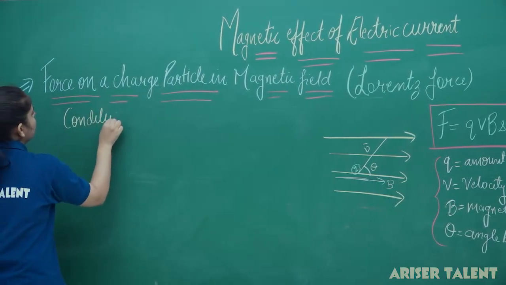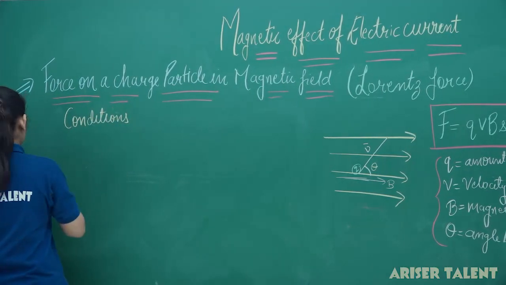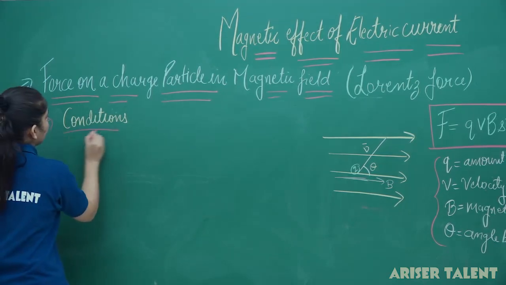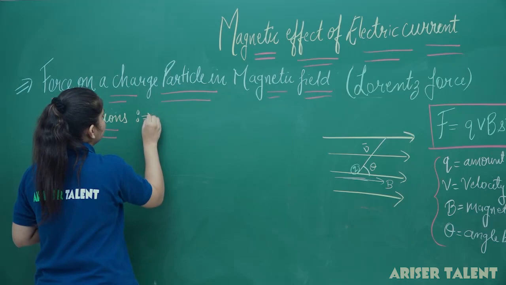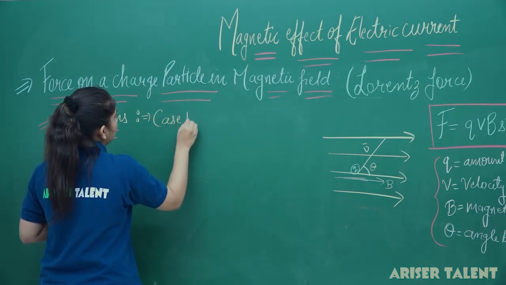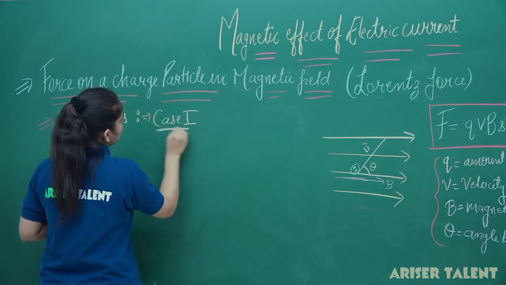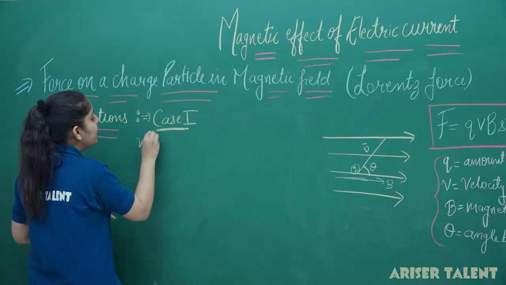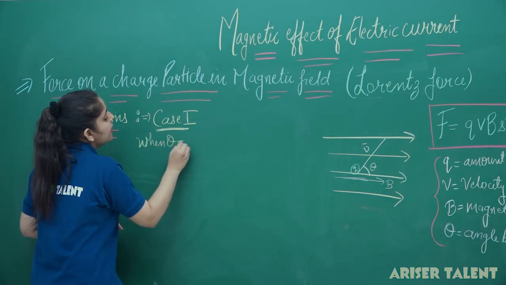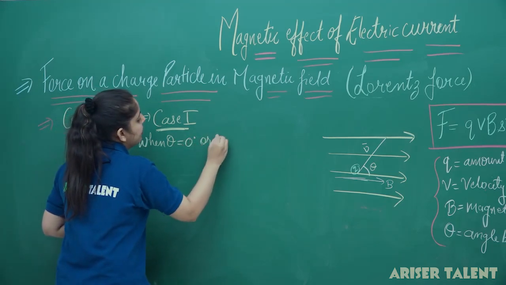Now, we have the three conditions here. Firstly, let us assume case number 1, when theta equal to 0 degree or 180 degree.